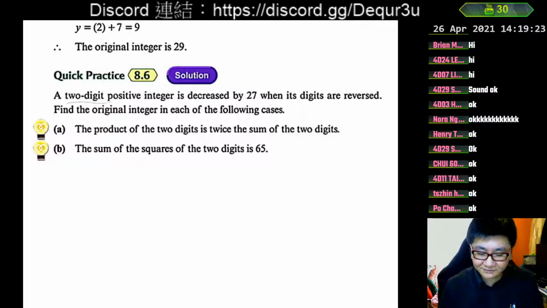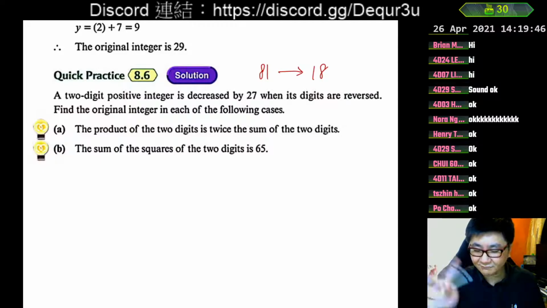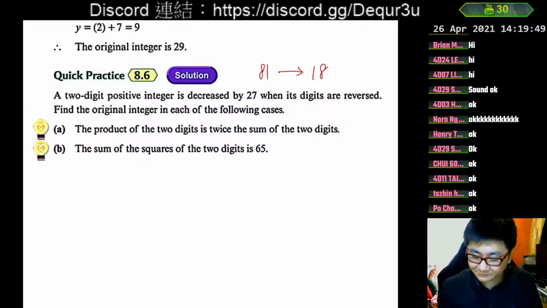A two-digit positive integer is decreased by 27 when its digits are reversed. So what's the meaning of it? When we have a two-digit number, for example, I just make up one, say 81, and if I reverse the digits, it becomes 18. 8 and 1, reversed, becomes 1 and 8, and then 18. So when the digits are reversed, the number is decreased by 27. That means I take the original one minus the new one, and the result will be 27.